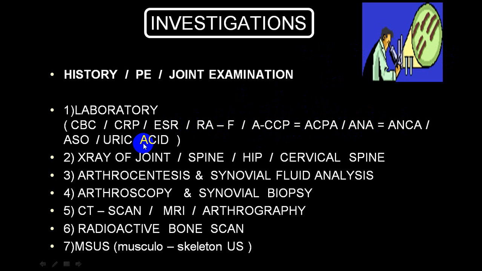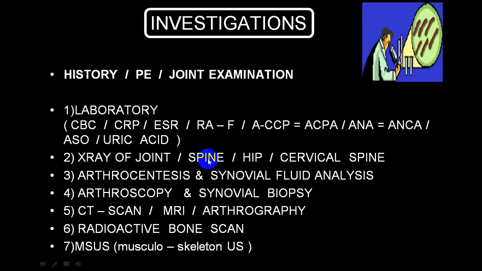Now uric acid will be high in case of gout. ASO titer will be very high in case of rheumatic fever. And you can go for ANA and ANCA in case of a person who is having seronegative groups. In a seronegative, RA will be negative, anti-CCP will be negative, but ANA will be positive. And then you can go for HLA typing.